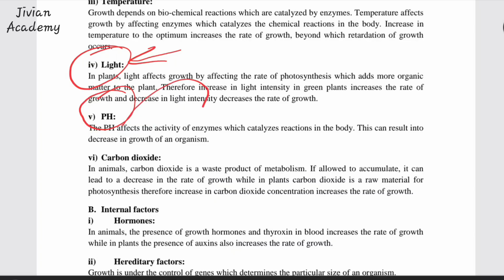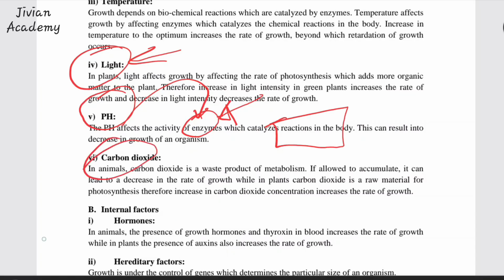So when we talk about pH, we relate it to enzymes. Remember, every enzyme has its own pH. Some enzymes work best in acidic pH, while others work mainly in a basic pH. It all depends on the enzyme involved. The best pH is always determined by the type of enzyme that is carrying out that reaction in the body. You should always remember that.